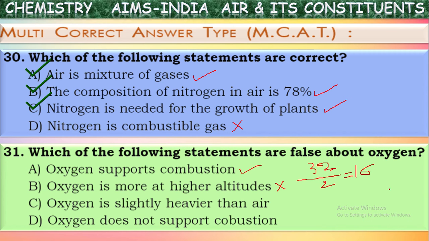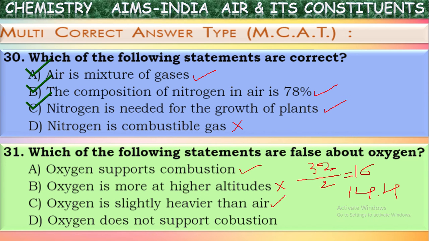Whereas the vapor density of atmospheric air is measured as 14.4, because it is a mixture of several gases and is taken based upon the average. The vapor density of oxygen is 16. So from these two values, we can say oxygen is slightly heavier than air. It is true.